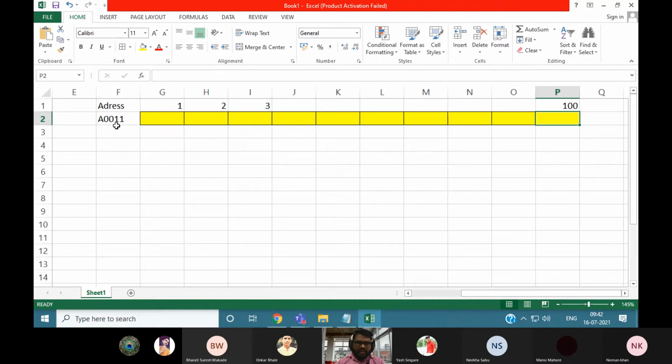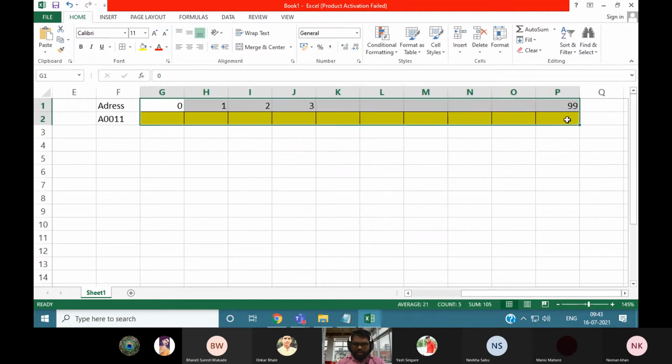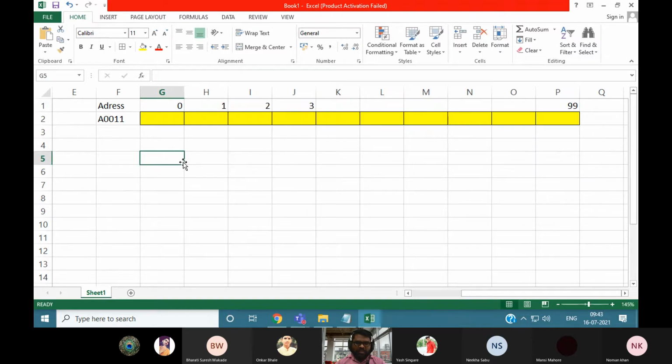And the address is the same; only the index value will vary. When you want to access the first value, the memory space will always start from the zeroth location. So the zeroth index value is 0, 1, 2, 3, up to n minus 1, which becomes 99. So a total of 100 students can be accommodated here. That is the contiguous memory space we can store.